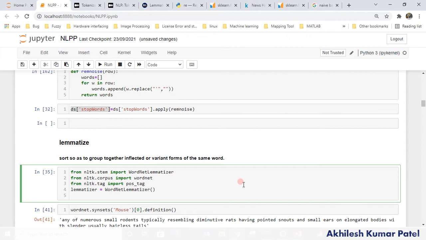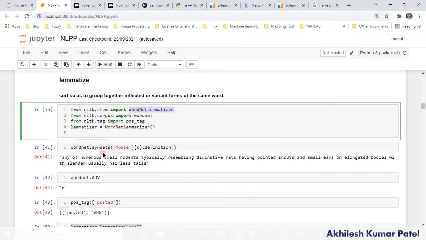So first of all we have to find out whether "posted" is a noun, a verb, or acting as an adjective. For that, in NLTK we have pos_tag. It will let you know what kind of part of speech that word is. So POS means part-of-speech tag. And this function we are going to use to decrease the size of a word, to make it into its original form, like "posted" to "post".